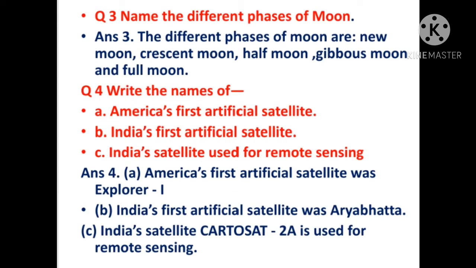Now question 3. Name the different phases of moon. The different phases of moon are new moon, crescent moon, half moon, gibbous moon and full moon. These are the different phases of the moon.